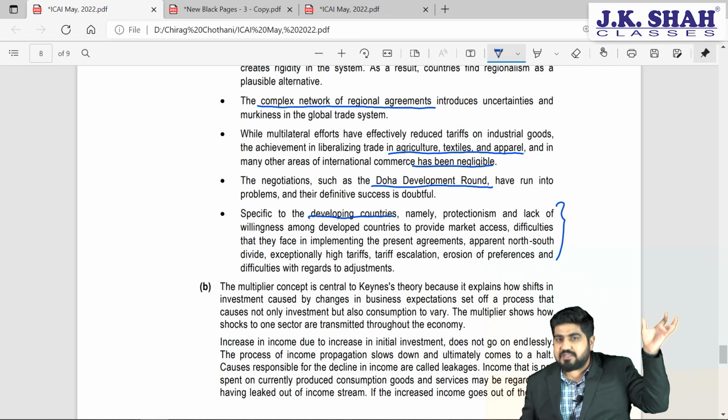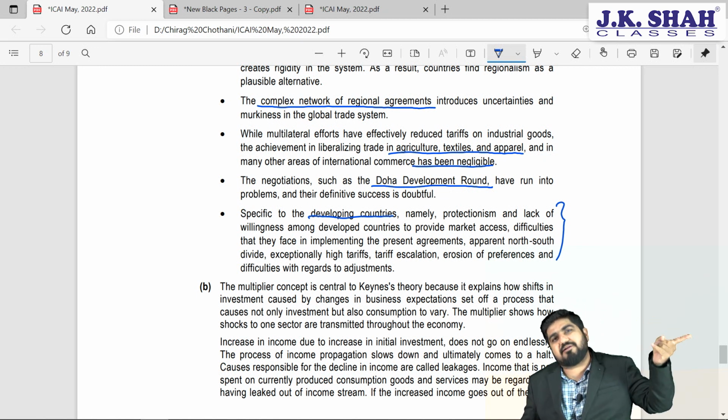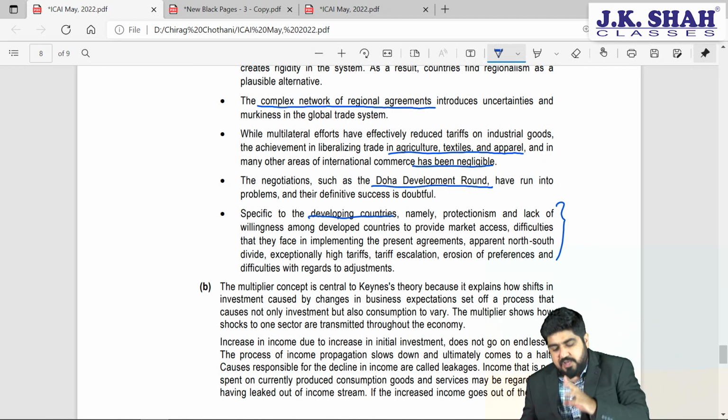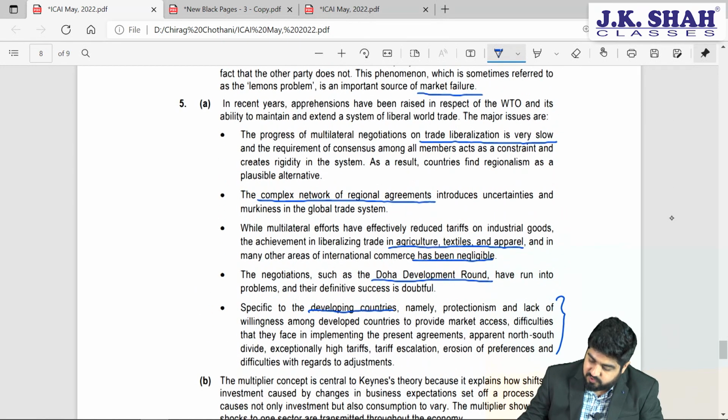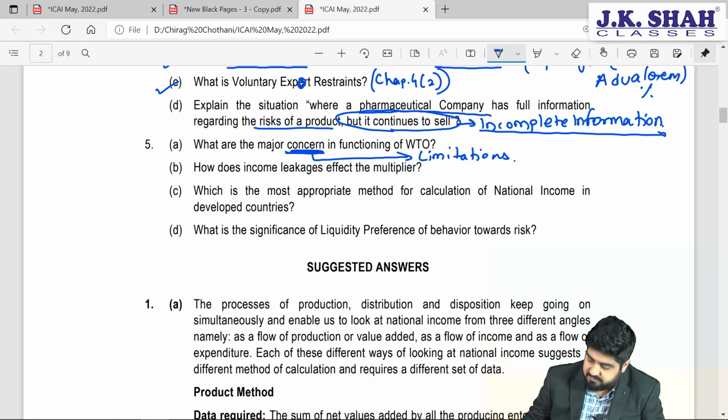So developed countries are the privileged ones. Underdeveloped countries are getting the privilege from WTO. At the end, who is at the mercy of their own? It is the developing country. And they don't get the support from the developed countries at all. That's why they result into big problems. These are the challenges, students, that you need to remember and write in your examination for a question worth 3 marks.